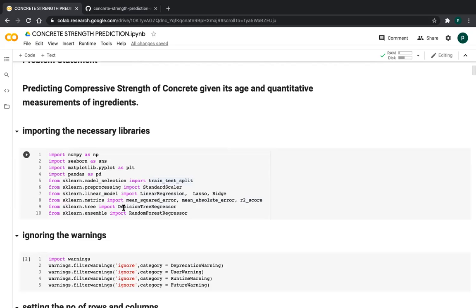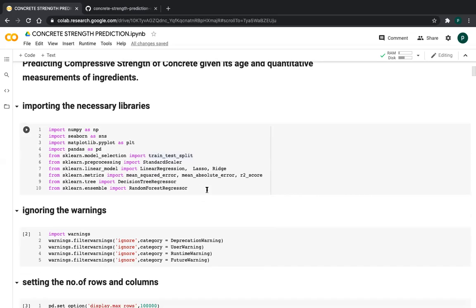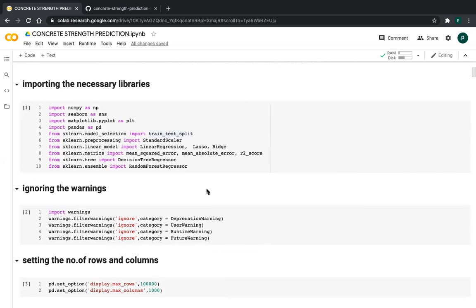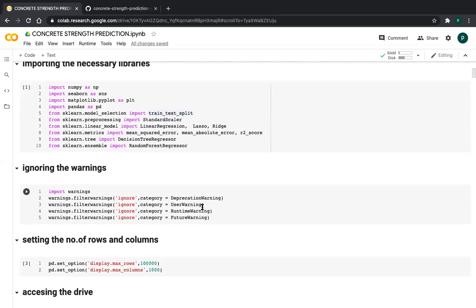The decision tree and random forest are not related to this video. I will upload another video for them, friends. These two will be useful for that video, so I am ignoring them here. That's why I'm importing the warnings. I am filtering the warnings called user warning, runtime warning, future warning, and deprecation warning, friends. If you want to filter these warnings, you can do this, or otherwise there is no necessity to run this